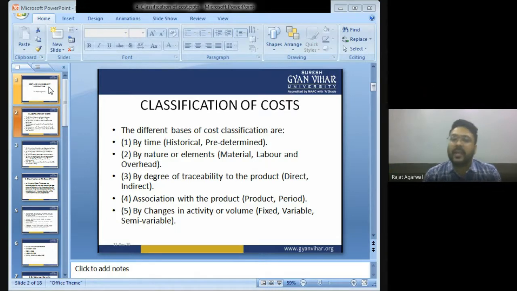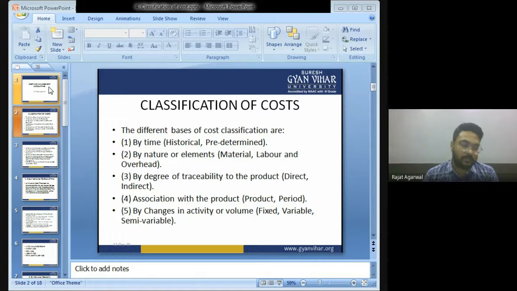Number two, nature or element. In this, we are going to discuss about material, labor, and overhead. Number three, classification of cost by degree of traceability to the product. In this, we are going to discuss about direct and indirect cost. Then classification of cost by association with the product. In this, we are going to talk about product and period.